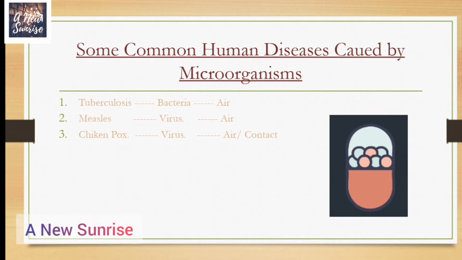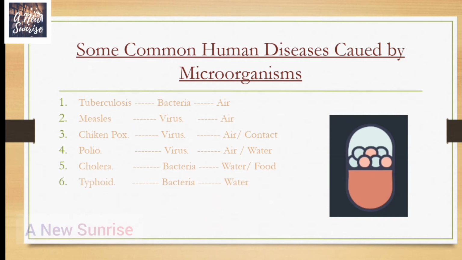Third is chickenpox, which is caused by a virus and is transmitted through air or physical contact. Fourth is polio, also a viral disease, usually transmitted through air and water. Fifth is cholera, a bacterial disease transmitted through water or food.